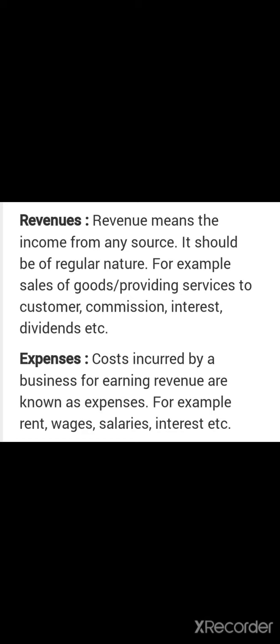Next topic is revenues. Revenue means the income from any source. It should be of regular nature. For example, sales of goods, providing services to consumers, commission, interest, dividend, etc. We can also say that revenue is the income that is generated at regular intervals.